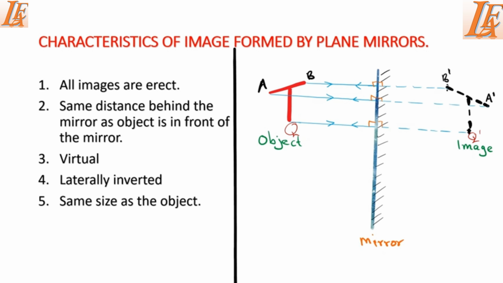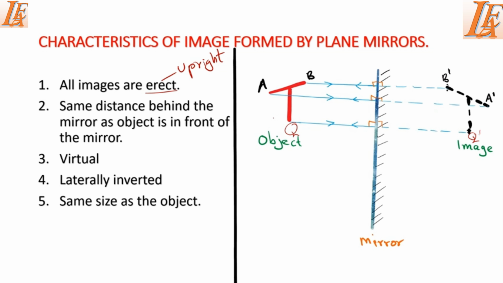The first property is that all images formed by plane mirrors are erect. Erect in this case means the image is upright. If the object is upright, the image is also upright. That's why you see AB at the top, also in the image AB are at the top. Q is below, and in the image Q prime is below. That is the first characteristic.